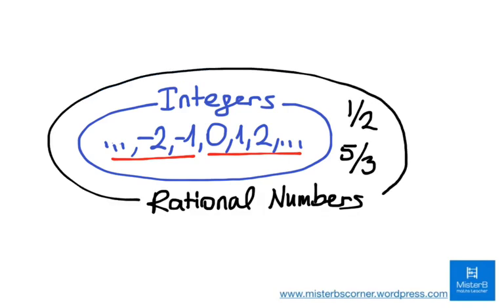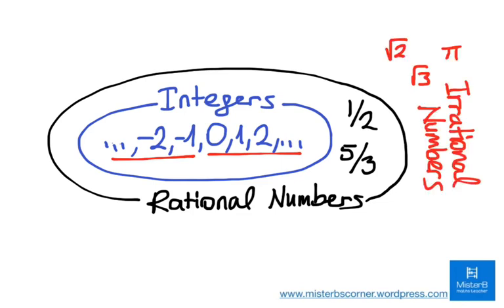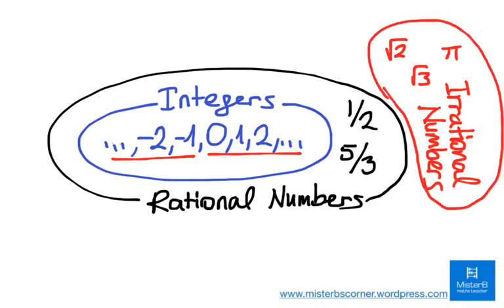These are fractions and decimals altogether, and they are a bigger group of numbers than integers. And then come irrational numbers. These numbers cannot be written as a fraction or a rational number. So if a number is a fraction, then it's a rational number.